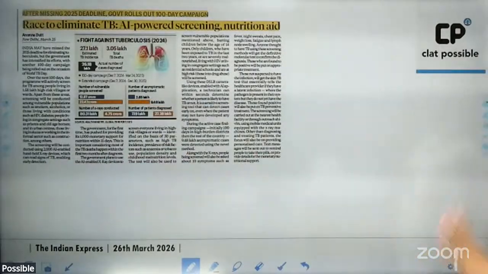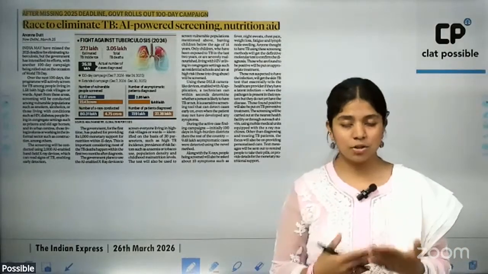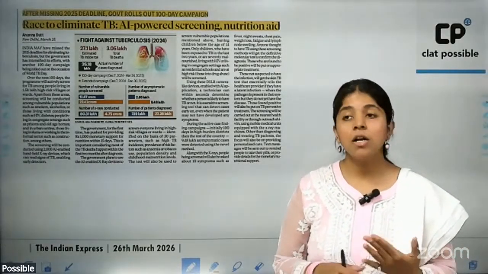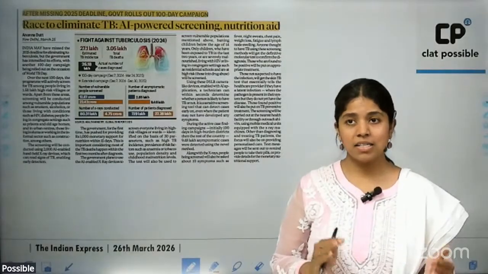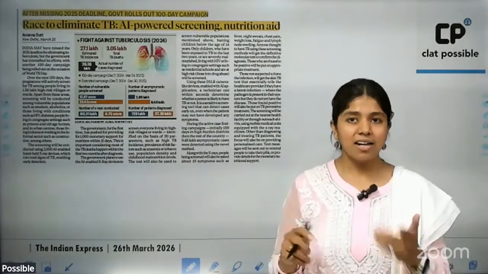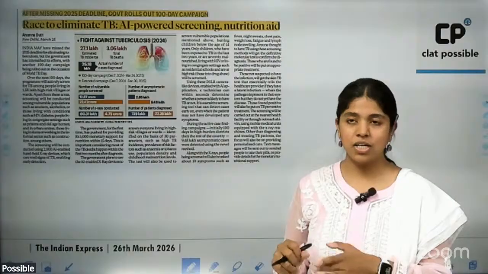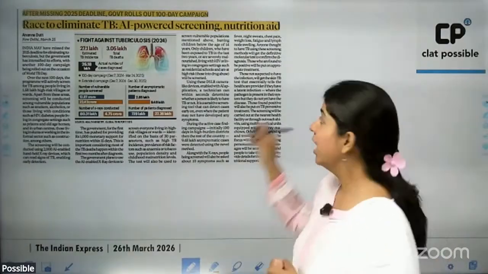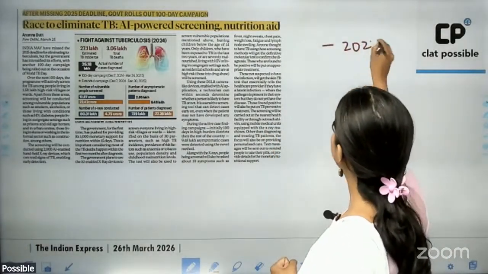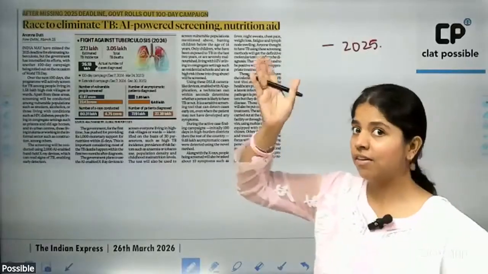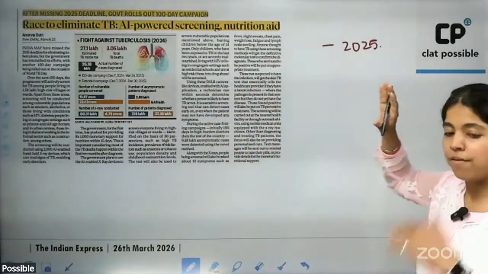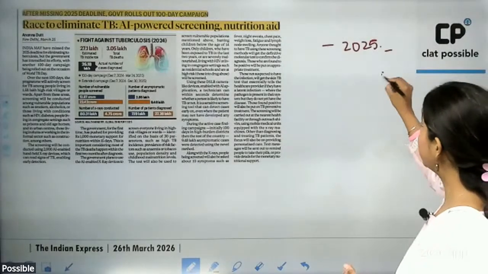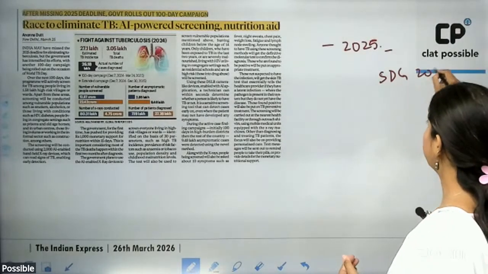All right. Then the next is, yesterday we had World TB Day, that is observed on 24th of March every year to raise awareness for tuberculosis. And we had a program, TB Mukt Bharat, under which the government had an aim and agenda to root out TB from the country by 2025. All right. And this 2025 target was an overly ambitious target, which the government had kept 5 years ahead of the SDG 2030 target. All right.